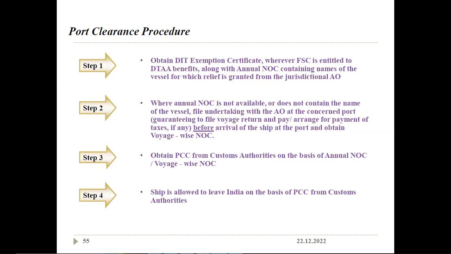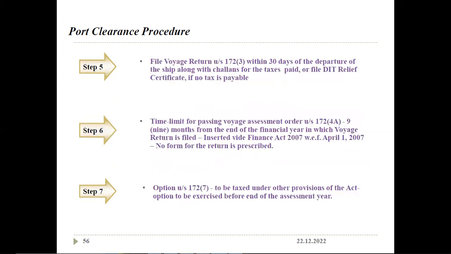Step 3 is to obtain the port clearance certificate from the customs authority on the basis of annual NOC or voyage-wise NOC. Step 4 is the ship is allowed to leave India on the basis of the port clearance certificate from the customs authority. Step 5 is to file the voyage return under section 172(3) within 30 days of the departure of the ship, along with the challan of the tax paid or the DIT certificate. If the taxes are paid, they have to file a return under section 172 within 30 days. If they have obtained the DIT relief, they have to submit the certificate if no tax is payable.